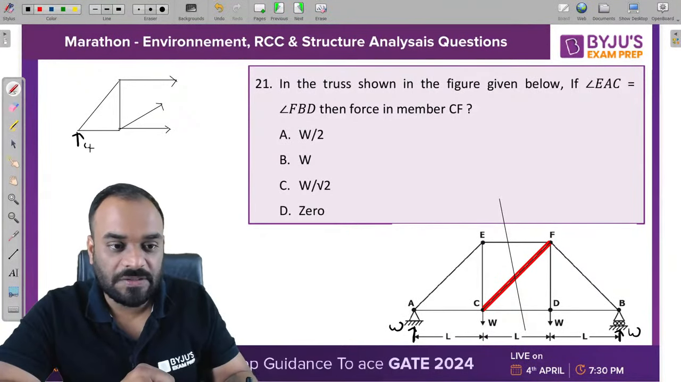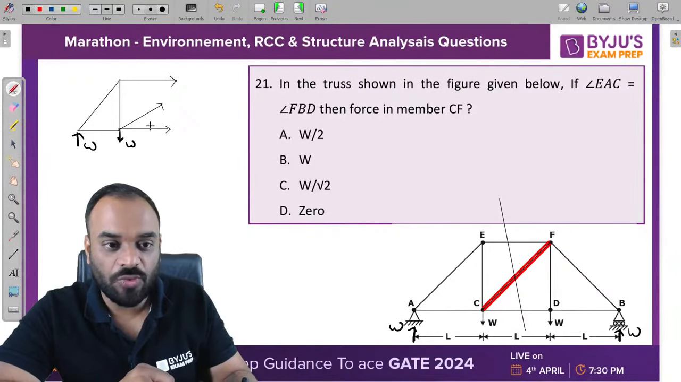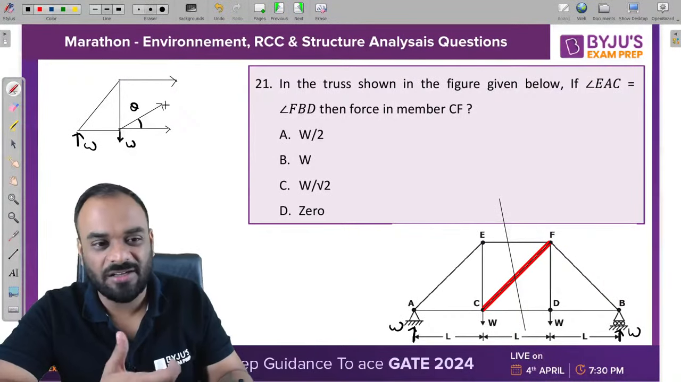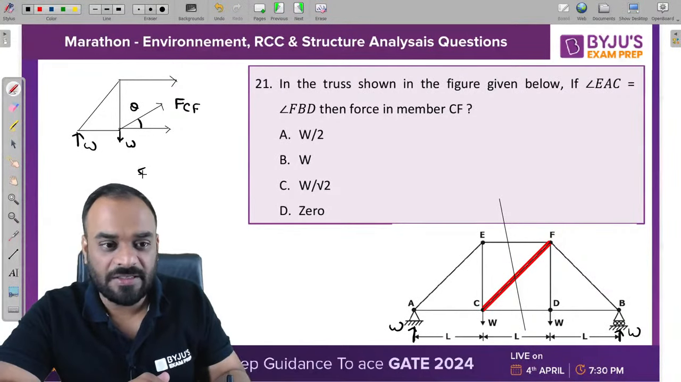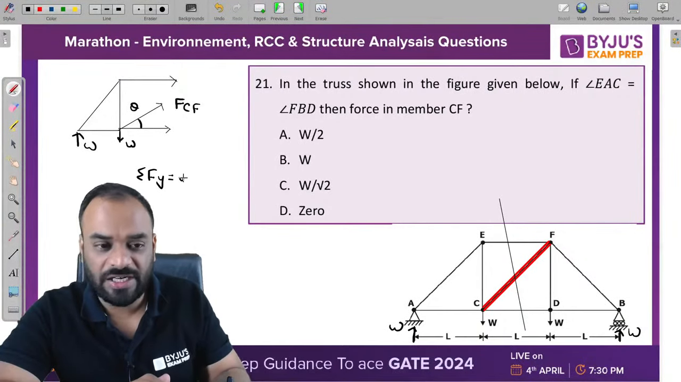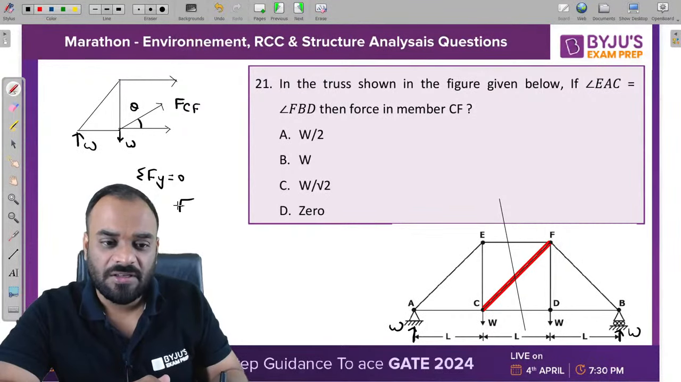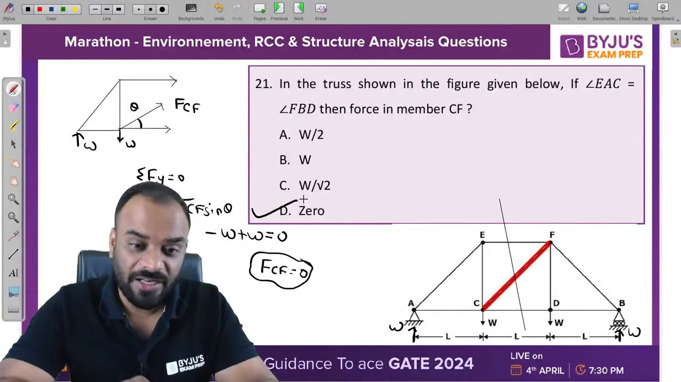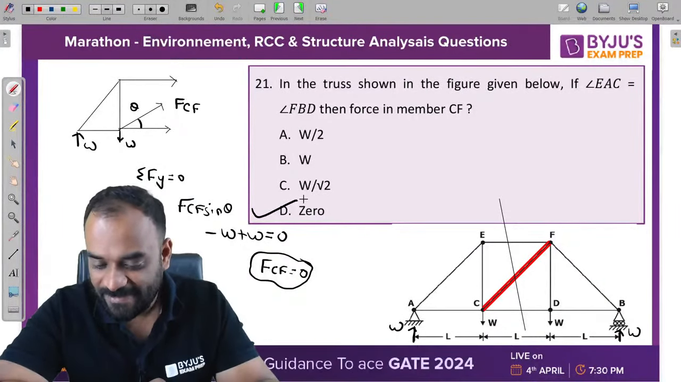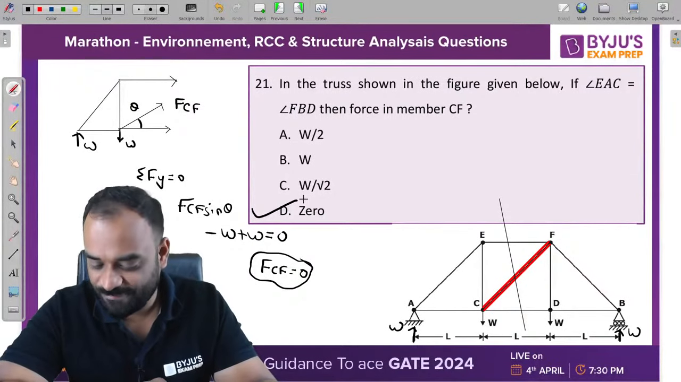Tell me, what is this? W, and the W is acting downward, and let us suppose this angle is some theta. Right now we don't know, let it be. So FCF, if I write summation Fy is equal to 0, we'll get the answer. Tell me, FCF sine theta minus W plus W, and it should be equal to 0. So the value of FCF is how much? It should be 0. So that's why D is the correct answer. D is the correct answer, not C.